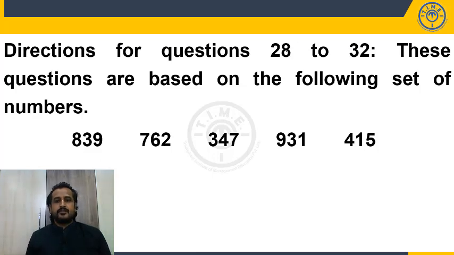Now, directions for questions 28 to 32. These questions are based on the following set of numbers. So in these 5 questions, we are going to use this set of numbers. 839, 762, 347, 931, 415. 3-digit numbers. Okay.